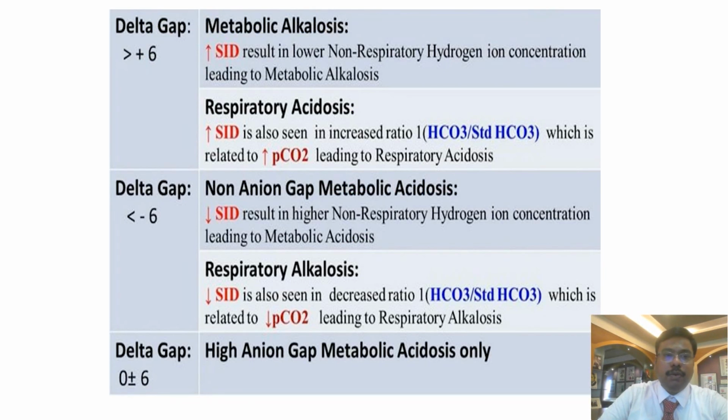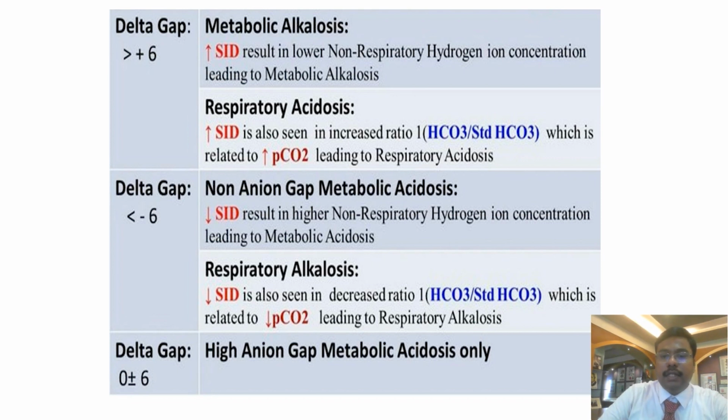So if the delta gap value is more than 6, it can denote either metabolic alkalosis or respiratory acidosis, as we discussed in the previous slides. Strong ion difference and NRH plus are inversely related. So strong ion difference is increased in metabolic alkalosis, and NRH plus is decreased in metabolic alkalosis.